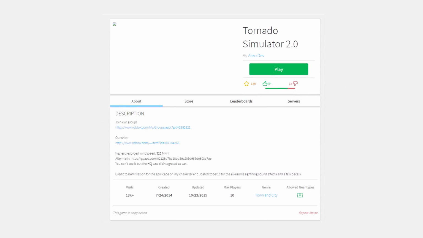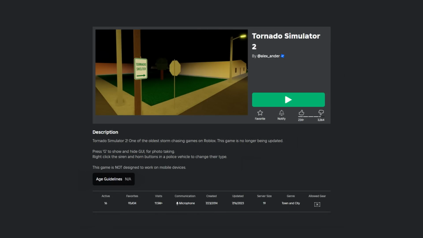Lastly, there was Tornado Simulator by Alexander, releasing sometime before the 24th of October 2015, as that's when the first archived screenshot was taken of the game. And there was already some visits on the game, so it could have been created sometime closer to the day or sometime in between, so it's hard to really gauge on this one. Over the years, this game got a lot of visits, racking up 11.7 million visits, with it still having a small cult following, continuing to play the game through the years without it receiving any updates whatsoever.